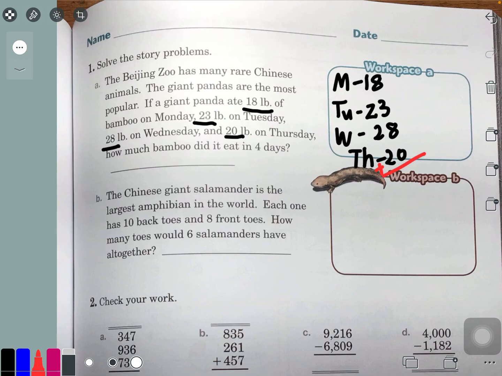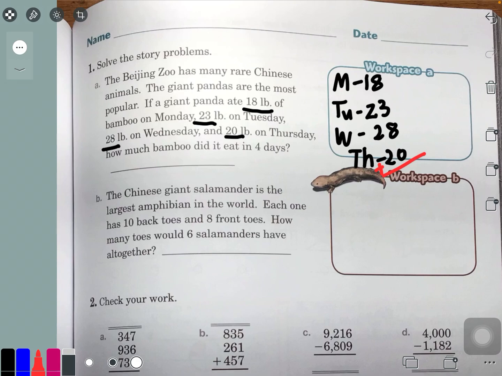So go ahead and give this a shot on your book, it's probably neater than mine. So try 18 plus 23 plus 28 plus 20. You can pause the video if you need to, or you can do this with me. It's up to you. All right.